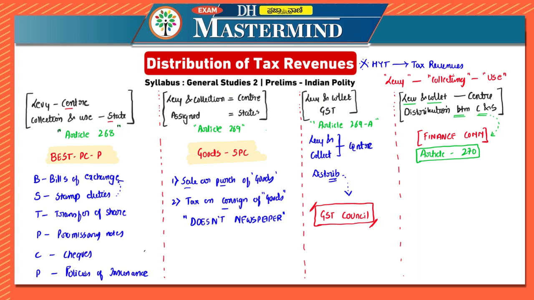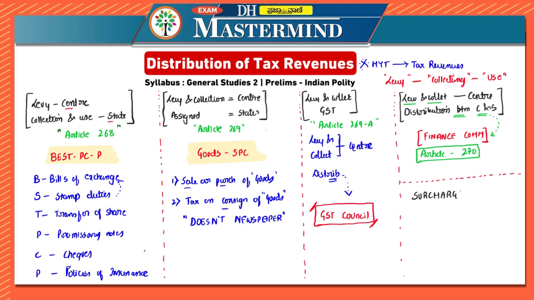So the duties and taxes referred to in Article 268, 269, 269A, surcharges on the taxes and duties referred in Article 271, and any cess levied for special purposes. All these are categories under the union list. So those divisions happen on the basis of the recommendation of Finance Commission. Next one, very very important, because it is related to surcharge.